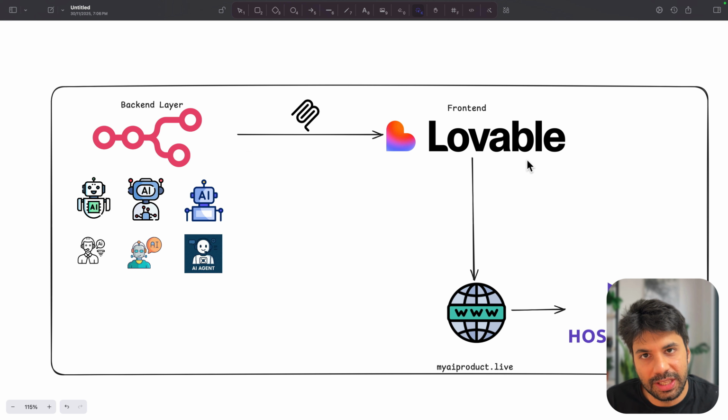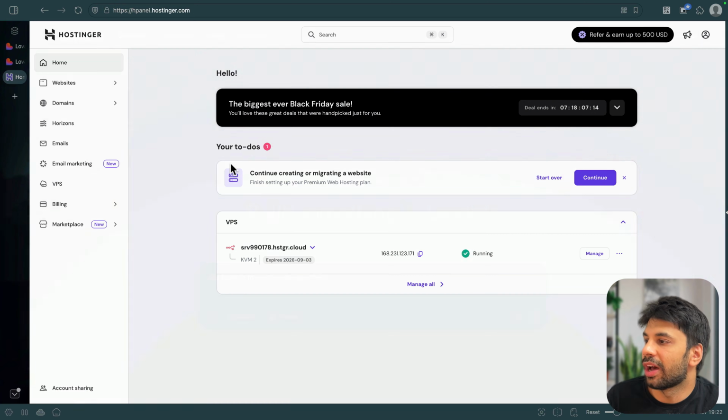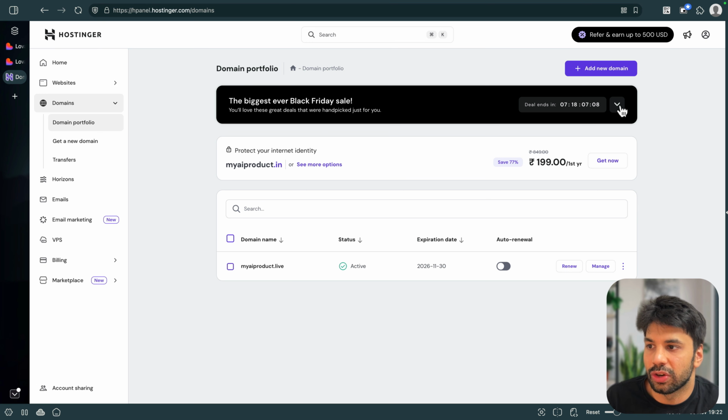Now, once you have done all of this, everyone, next what you can do is go to Hostinger. So once you have purchased Hostinger, you can go on domains, right? So it is highly suggested to take advantage of their Black Friday deal. In here, you can see how I have a domain here, right? In this I have MyAIProduct.live as a domain.